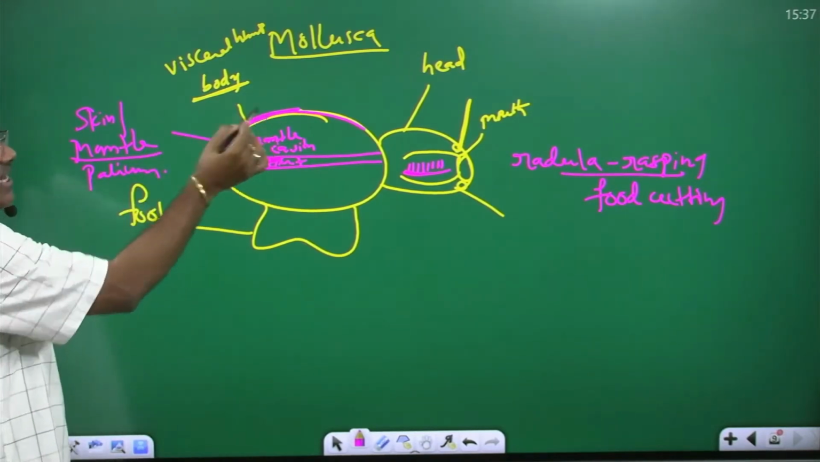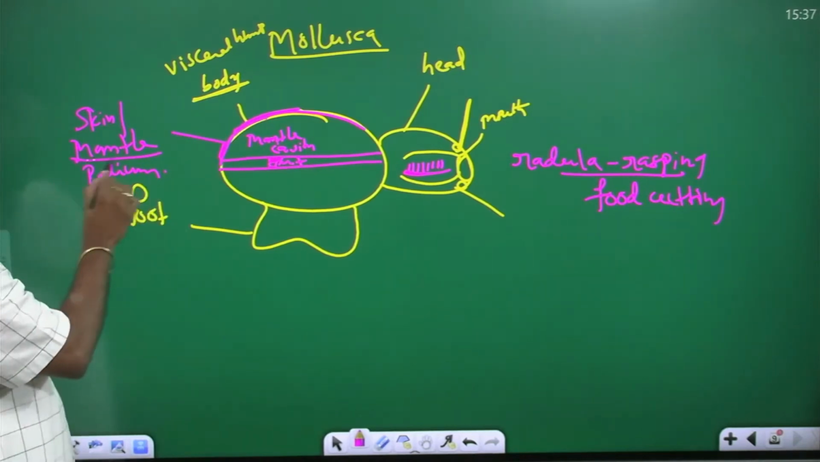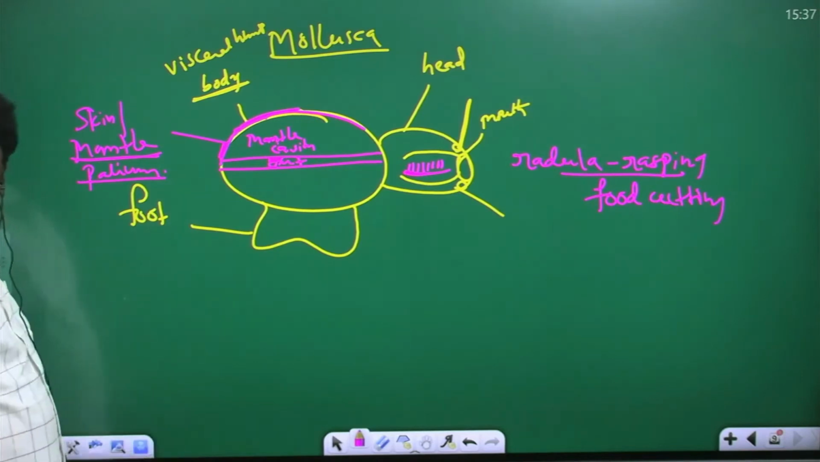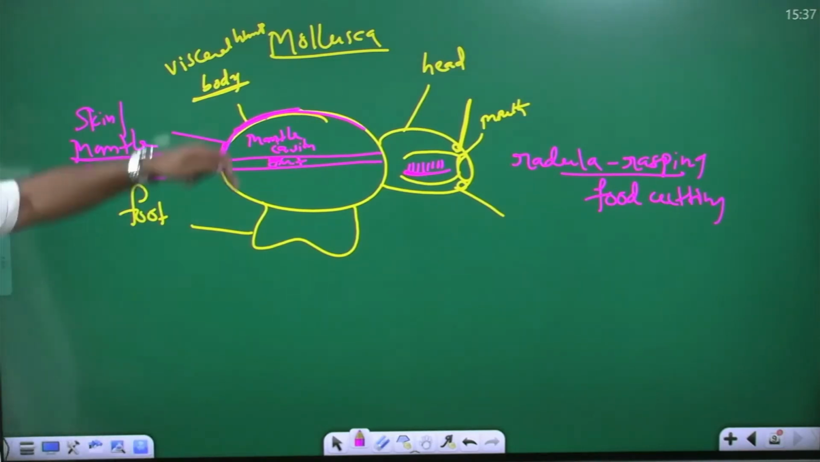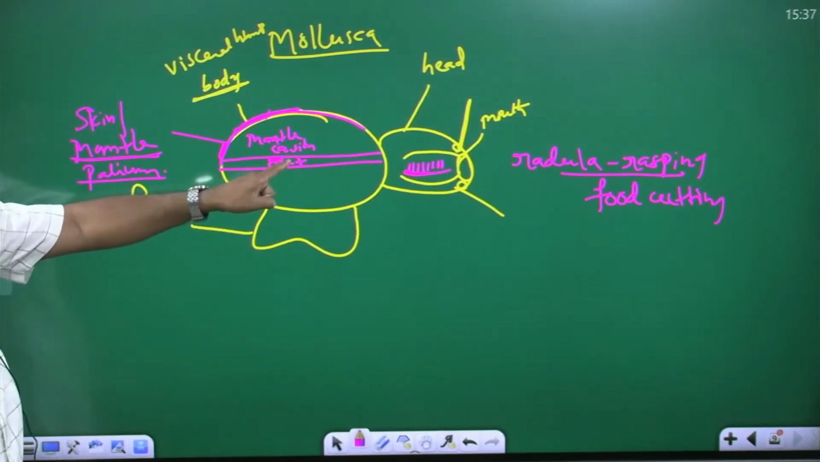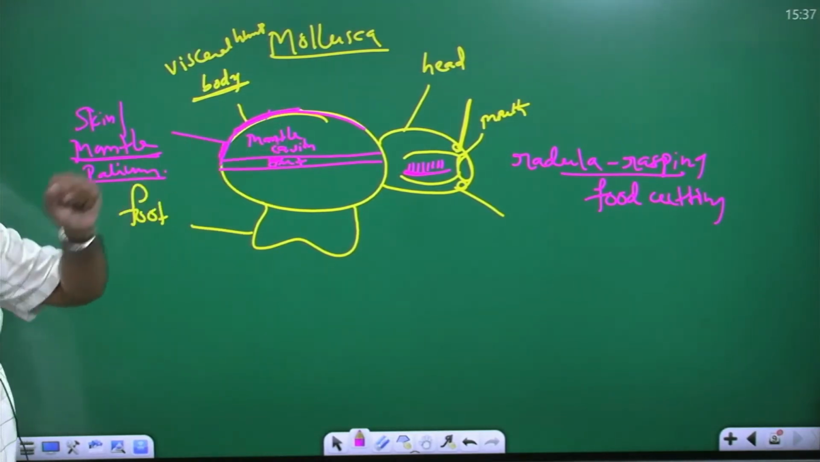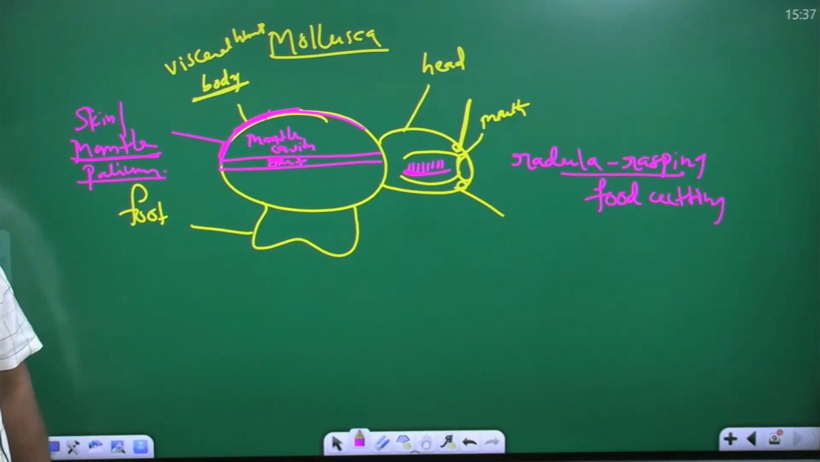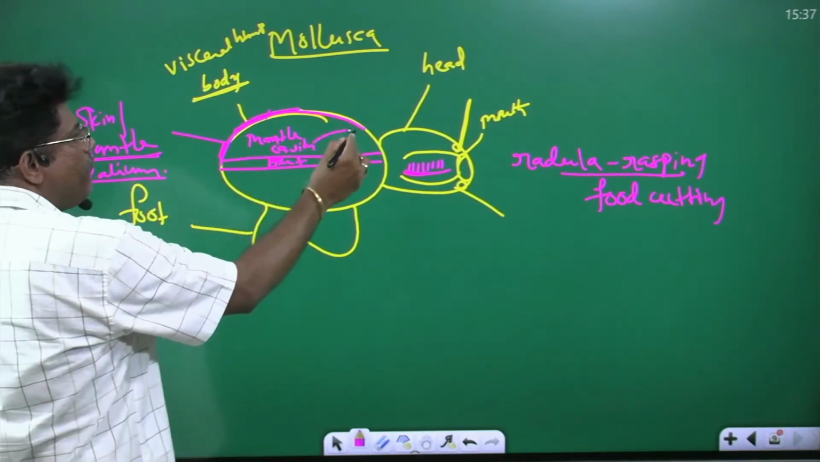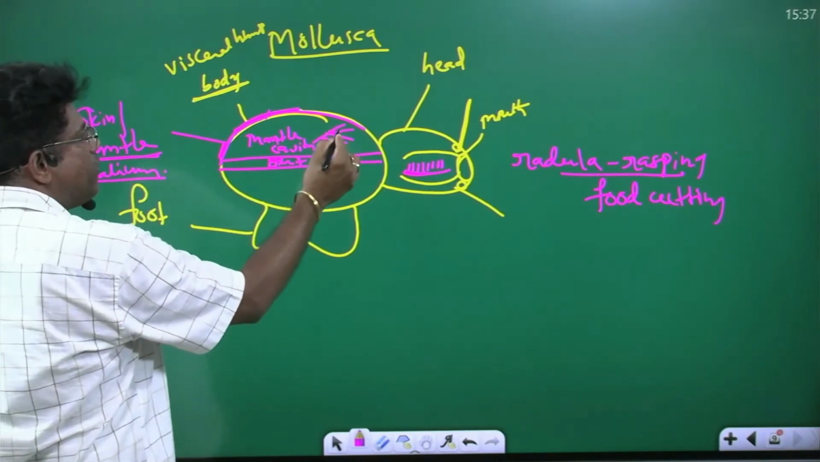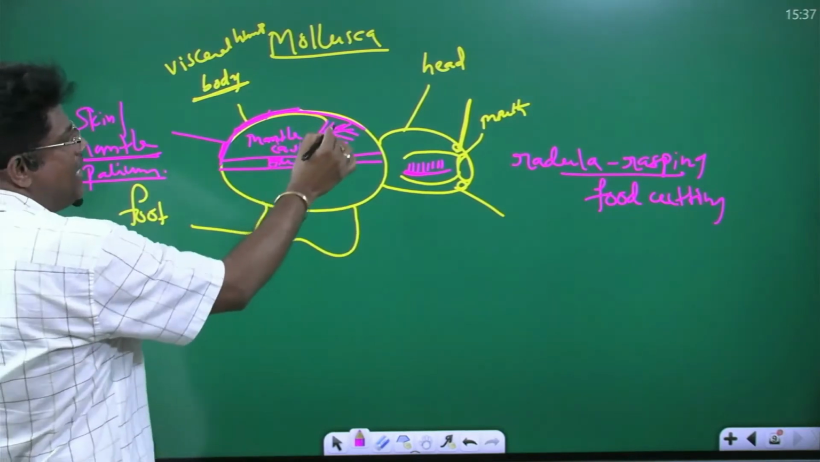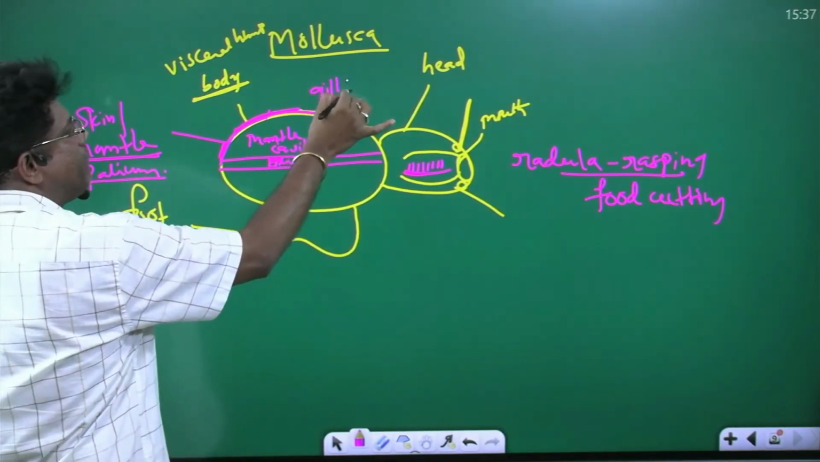What is the other name of skin? Mantle. Pallium. Pallium, skin, mantle: three names. This is the mantle layer. This is gut. The cavity between the gut and mantle layer is what? Mantle cavity. Okay. In the mantle cavity, feather-like gills are present, you see.